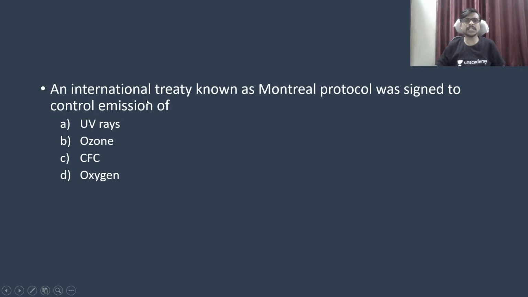An international treaty known as the Montreal Protocol was signed to control the emission of. Okay, the Montreal Protocol is for what? To control the emission of UV rays, ozone, CFC, and oxygen.